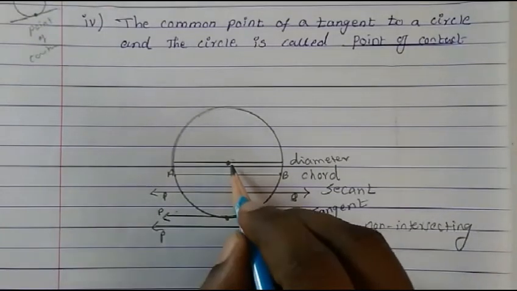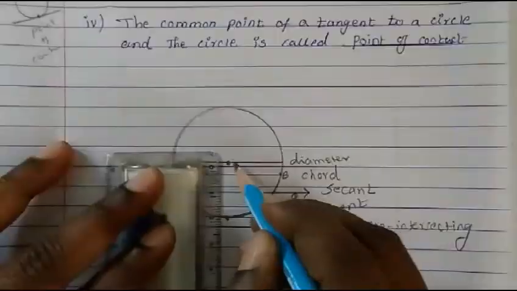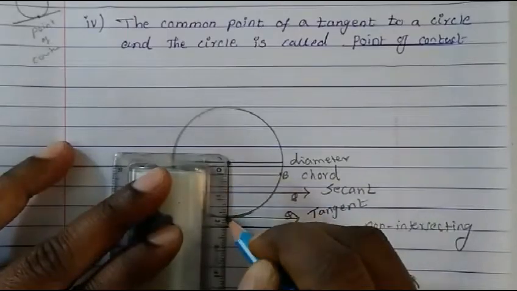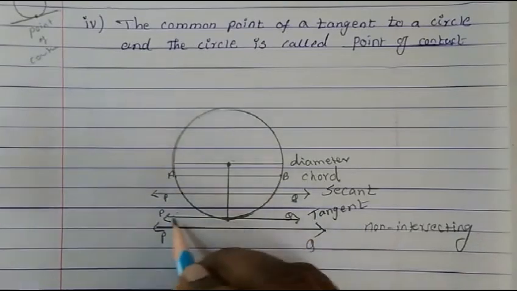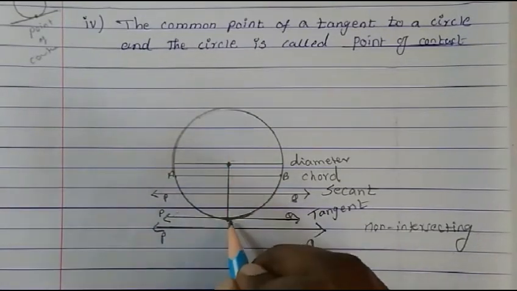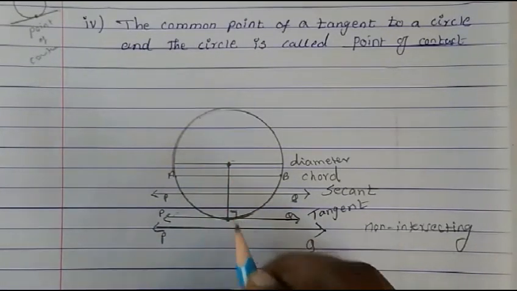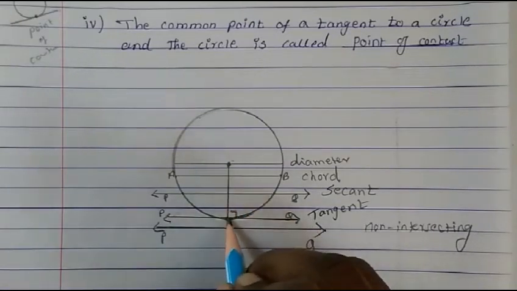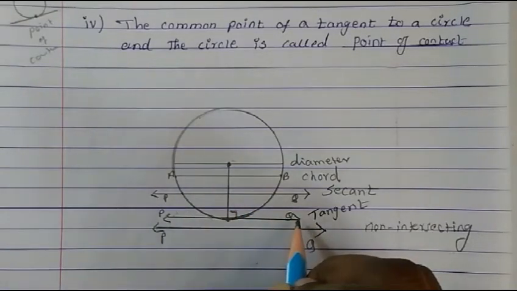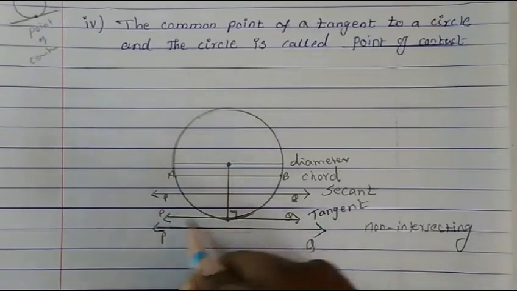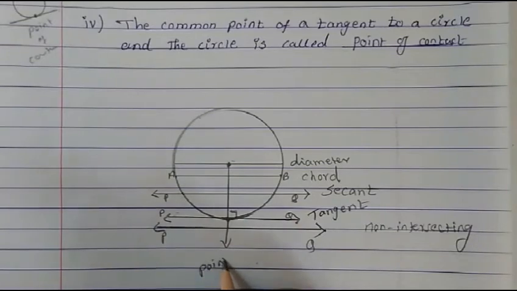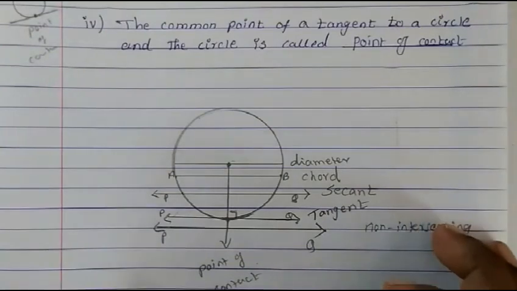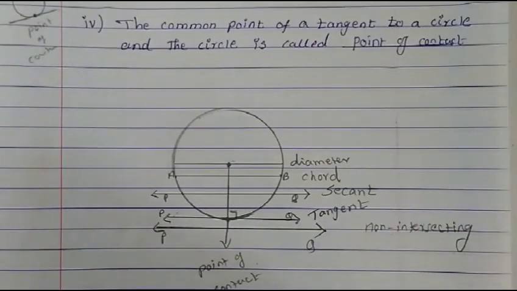Another thing you can remember: the radius of the circle touching the common point of the tangent always forms 90 degrees, and the radius will be perpendicular to the tangent. The point where the radius and the tangent meet, we call the point of contact. This is all about the introduction which I have explained to you. I hope it is clear to you.